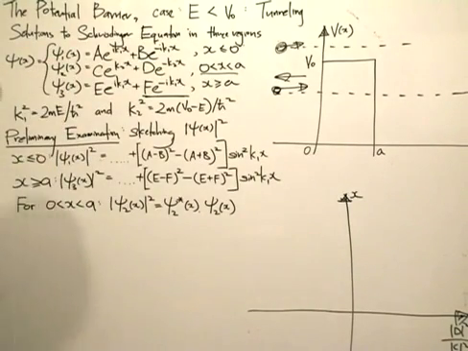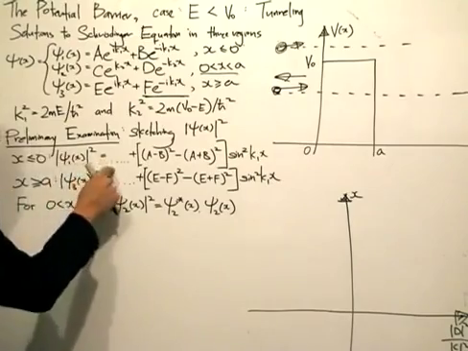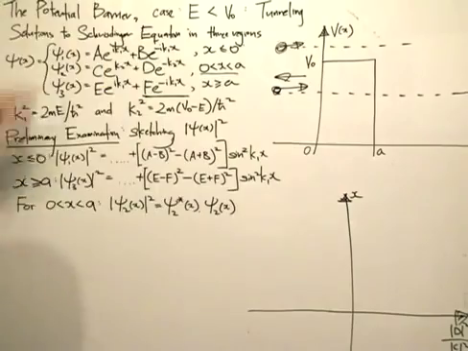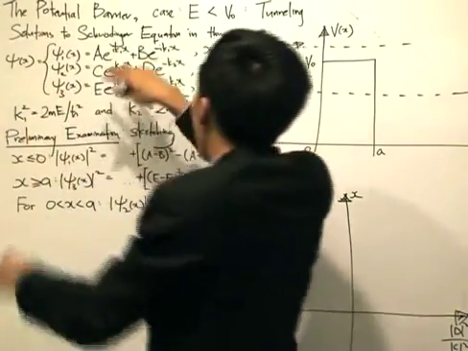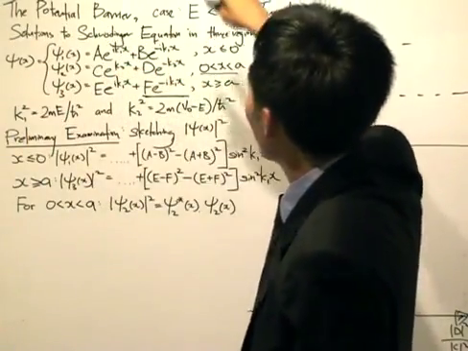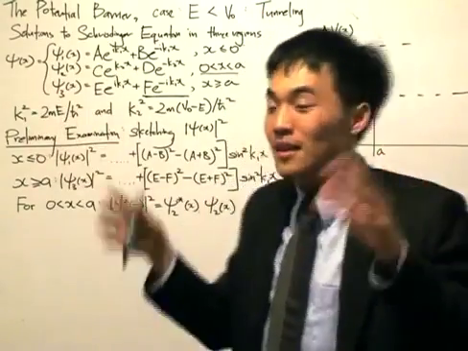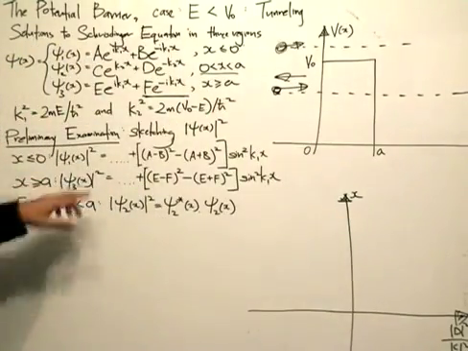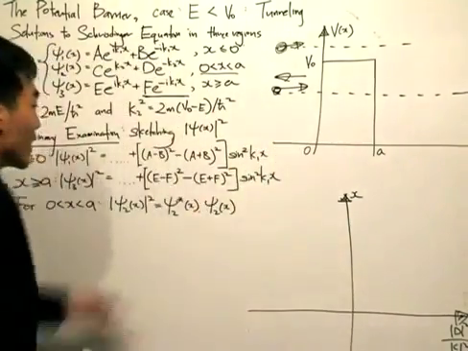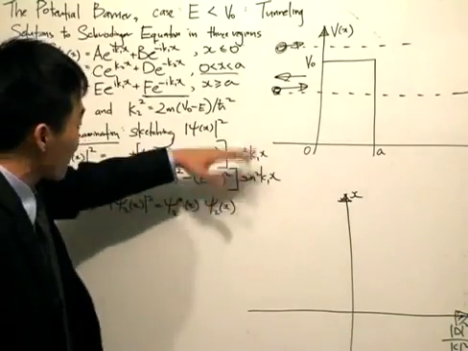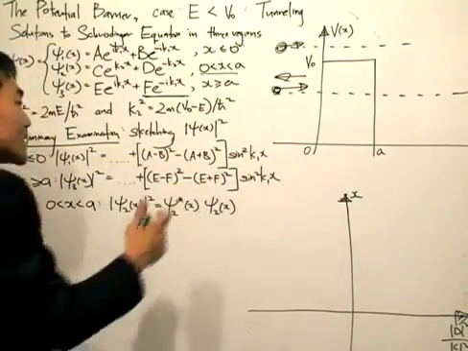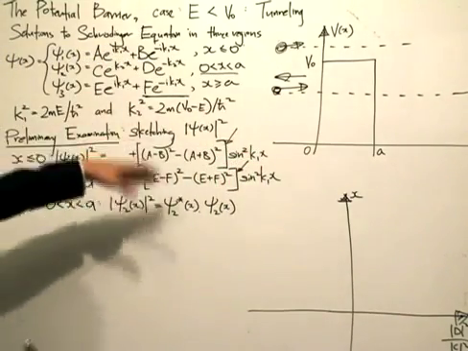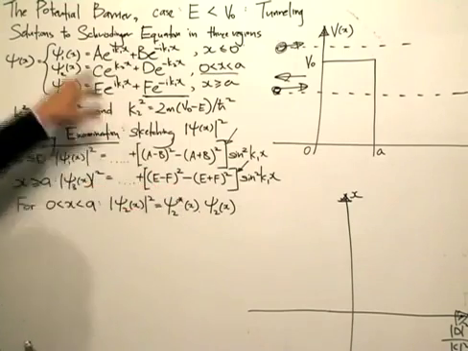Now for psi 1 and psi 3, it's quite easy. From psi 1 equals something over here plus, and I can rearrange it as I did many times before. What I did was write e to the ik1x and e to the minus ik1x as the cosine terms and the sine terms, and then take the magnitude. I'll get something like this if you just do the algebra, and same thing for psi 3. Both are a sine squared k1x, but what is different is really the coefficients in front of it. This one is a minus b squared minus a plus b squared, and this one is e and f over here.